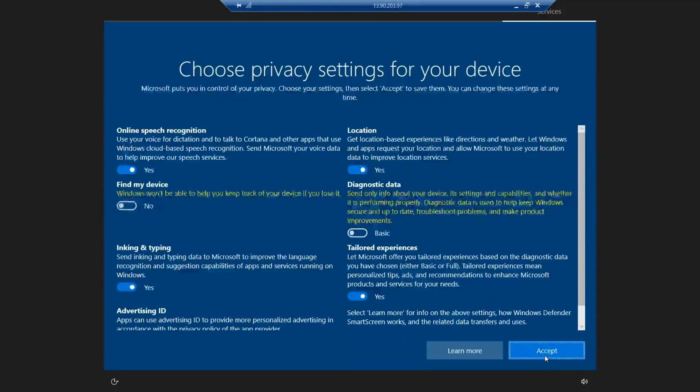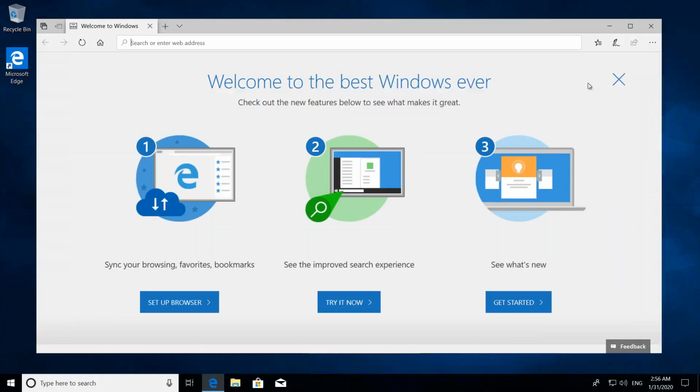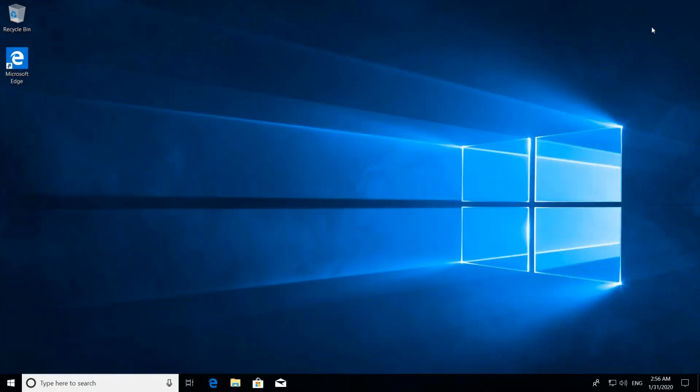Okay, done. Accept. I'm good to go now. So anyways, I'm not deploying anything. All I want to do now is make this server part of my deployment group.